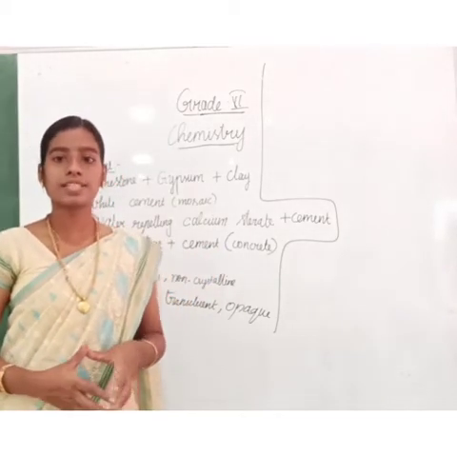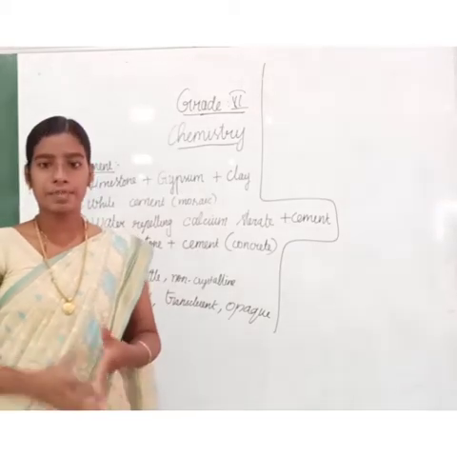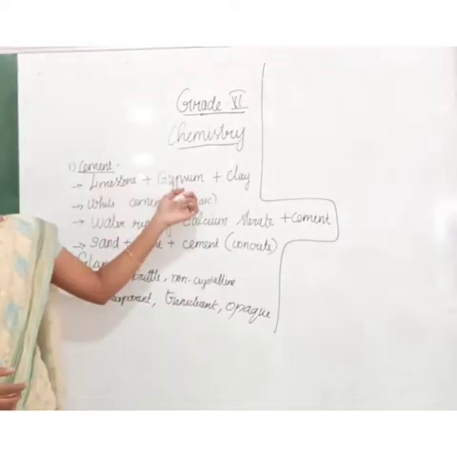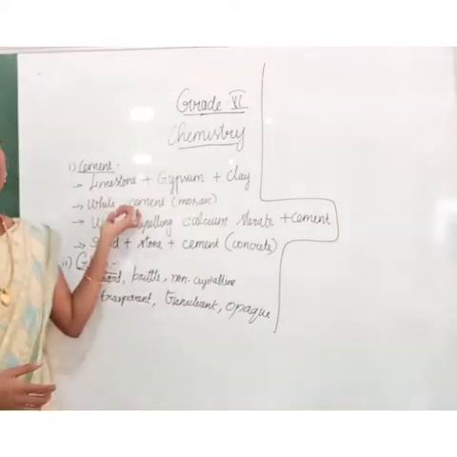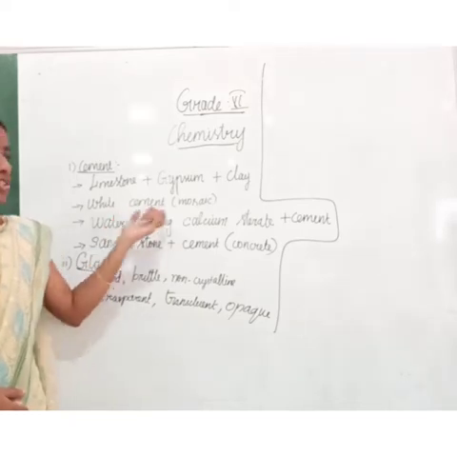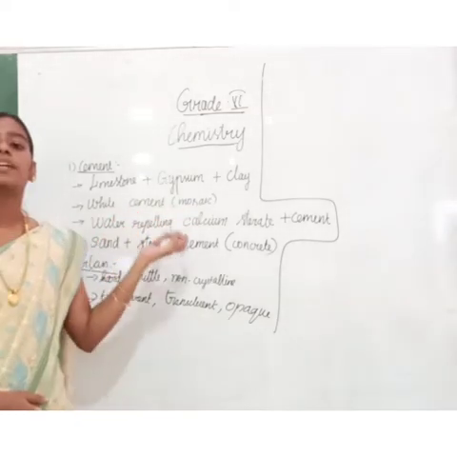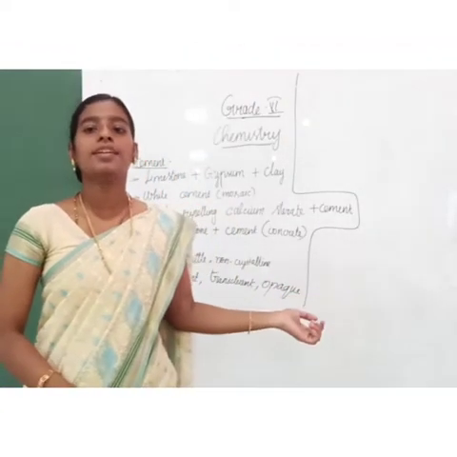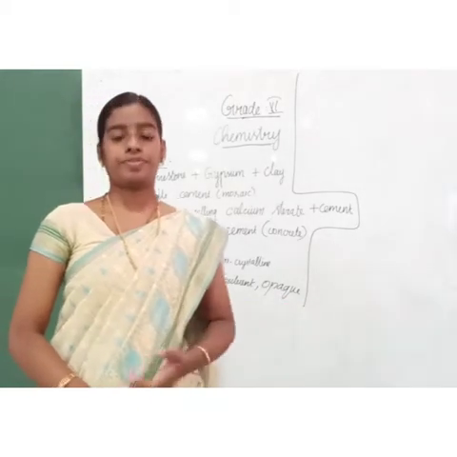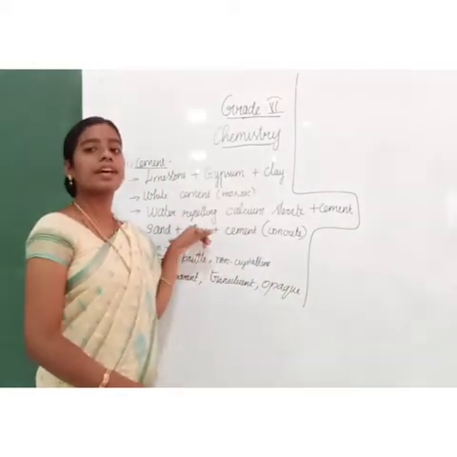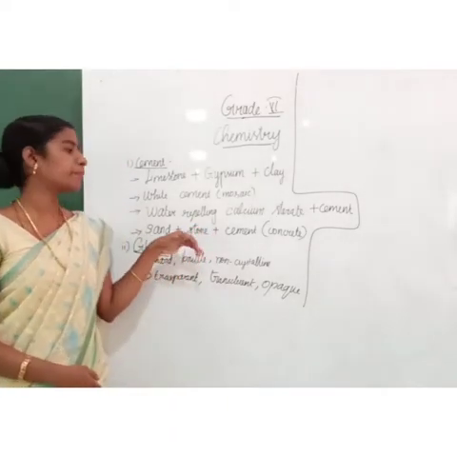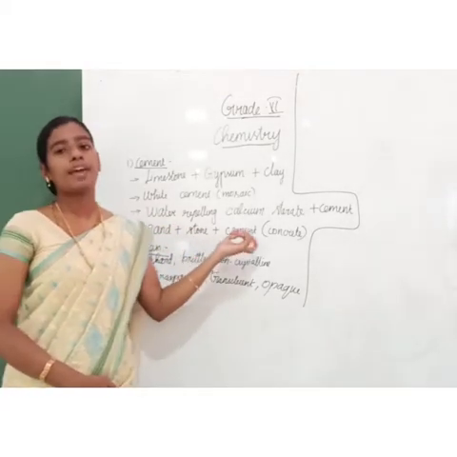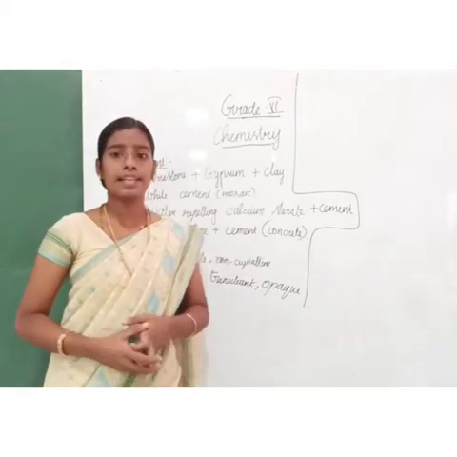Do you understand what cement is? Cement is a binding substance. It is a combination of limestone, gypsum and clay. White cement is used in manufacturing mosaic. Water repelling calcium stearate is added to the cement to make the roof waterproof. Then it is used in making concrete. Concrete is the combination of sand, stone and cement. I hope you are all clear about cement.